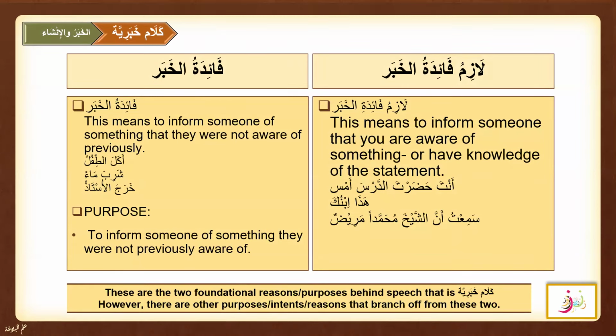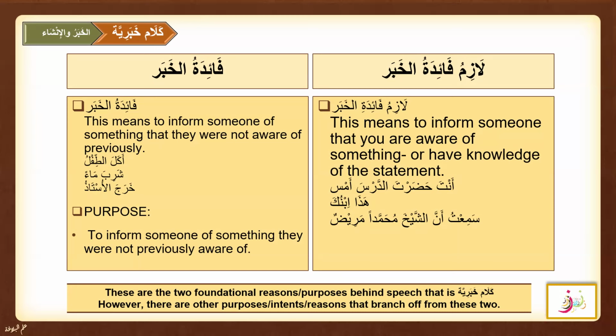So these are the two foundational purposes behind Kalam Khabariya, and there are more purposes that branch off from these two: lazim faidatul khabar and faidatul khabar.